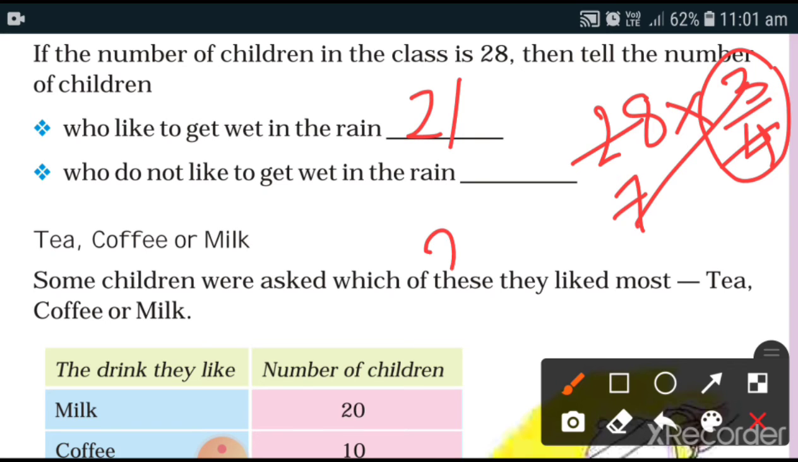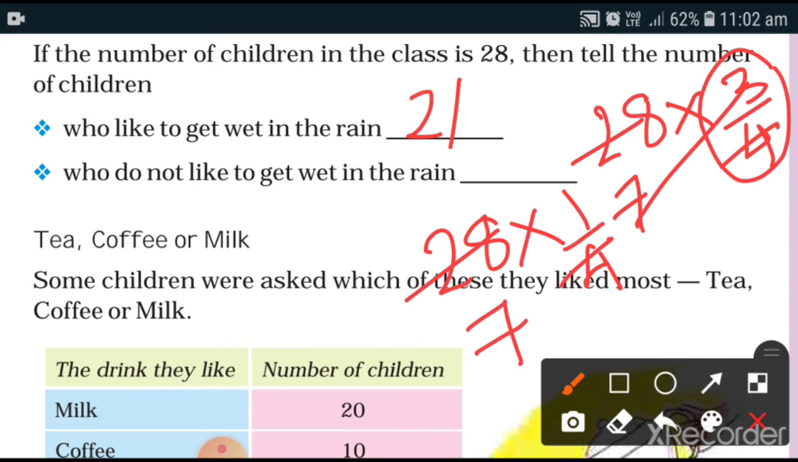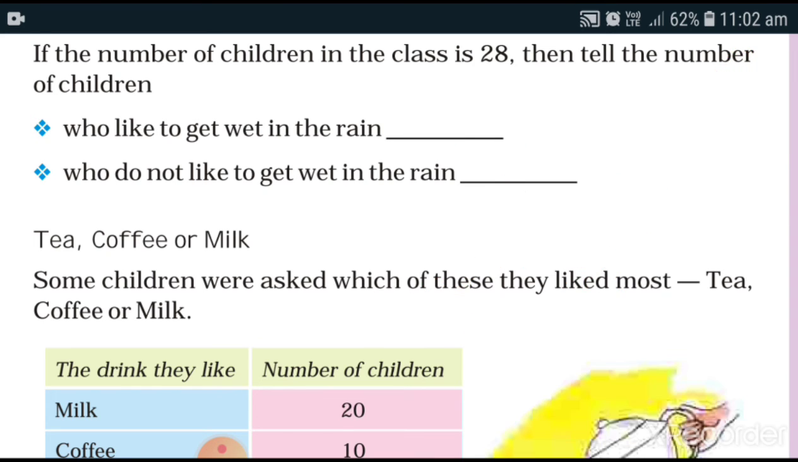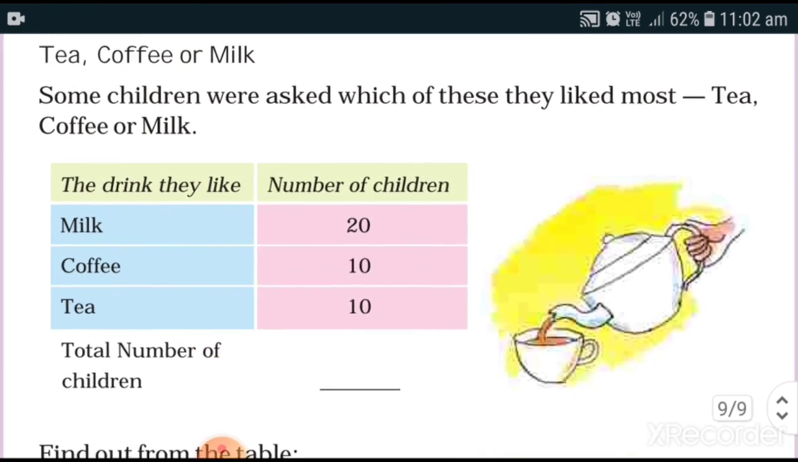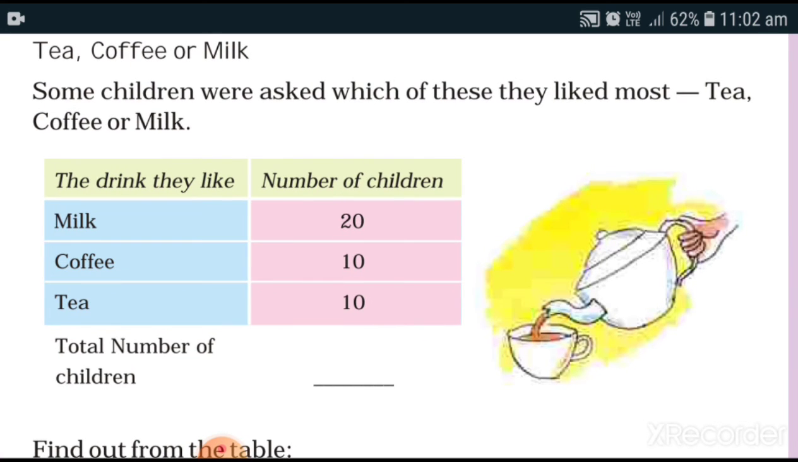Now those who don't like to get wet in the rain is 28 into 1/4. 4 into 7 is 28. So 7 children don't like to get wet in the rain. Now this is the last question of your chapter.